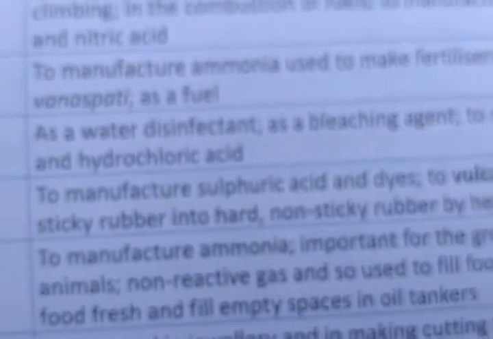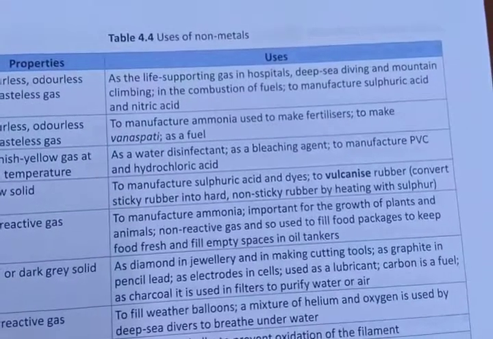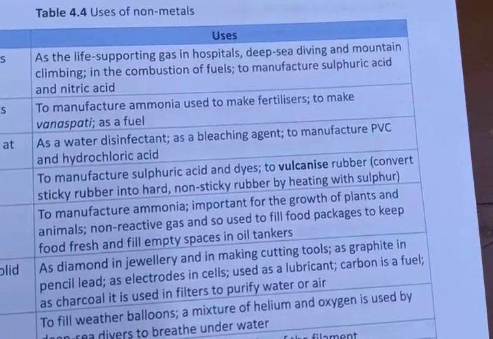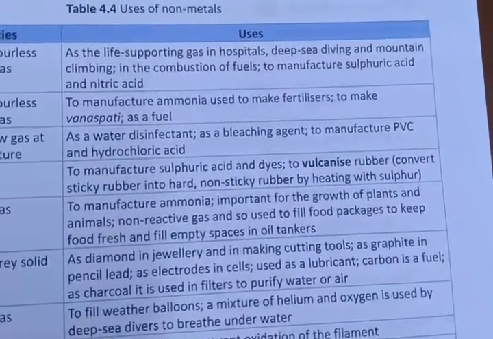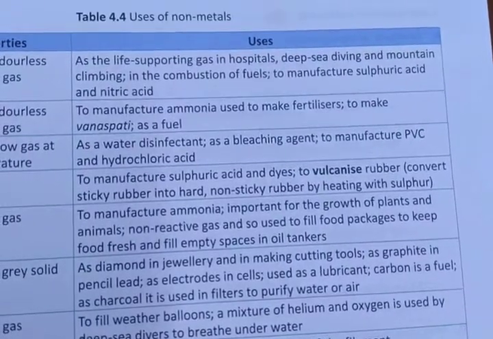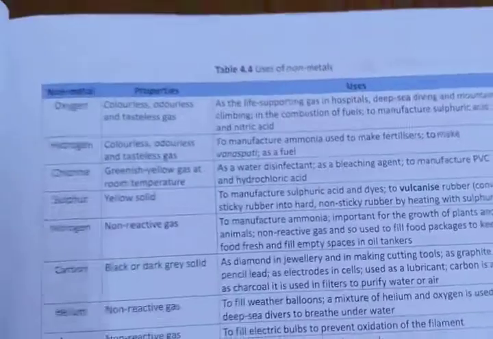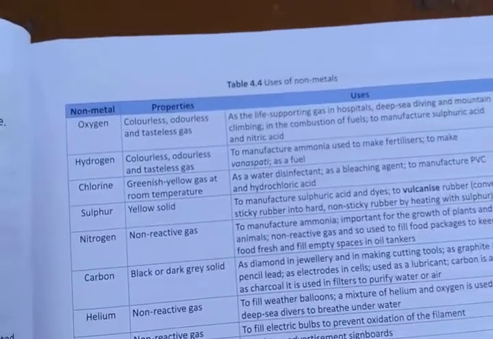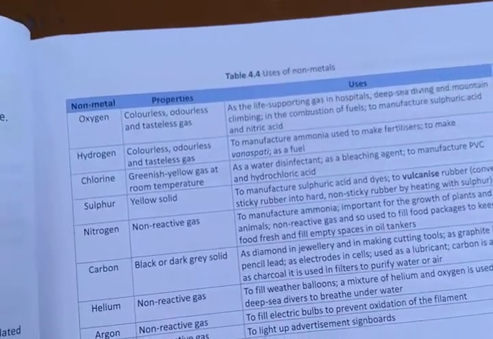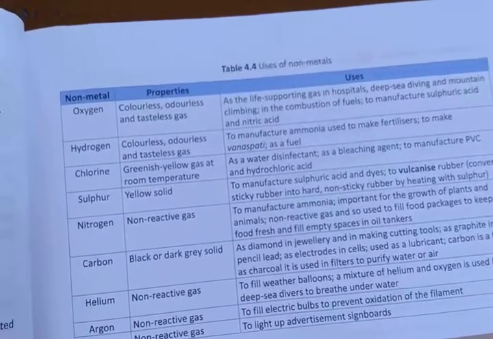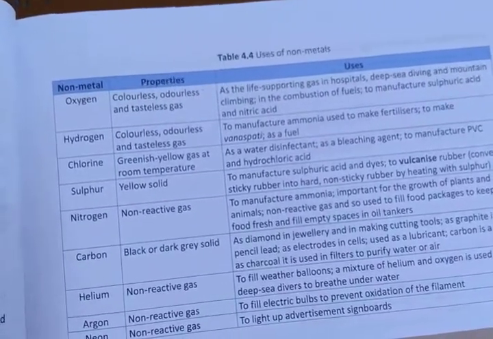What do you understand by sulfuric acid and dyes? Dyes means colors, and sulfuric acid is used in battery acid and bathroom acid. So sulfur is used to manufacture sulfuric acid and dyes, and to vulcanize rubber, that is, to convert sticky rubber into hard and non-sticky rubber by heating with sulfur.